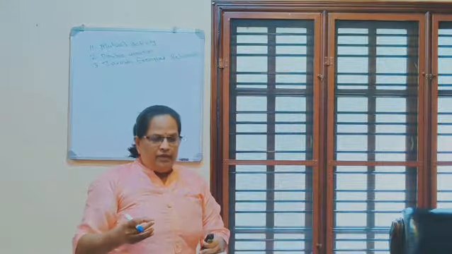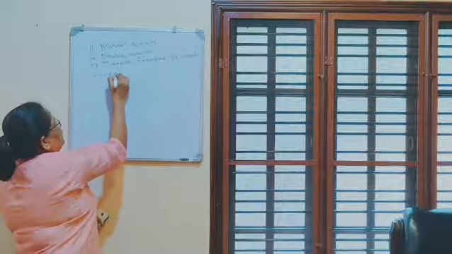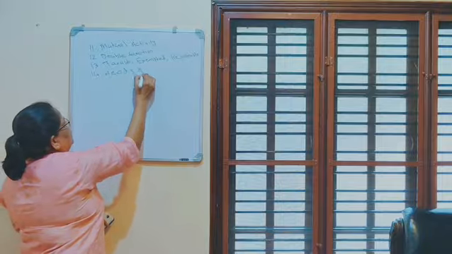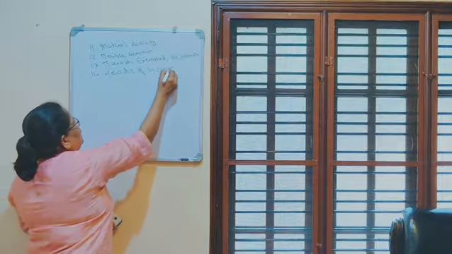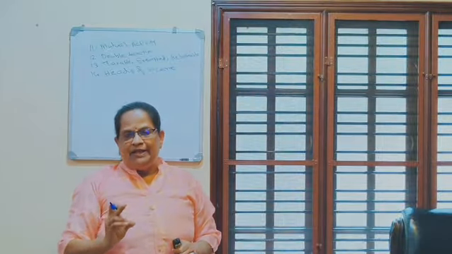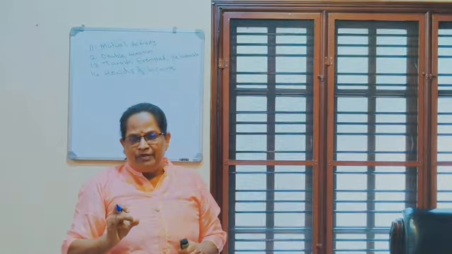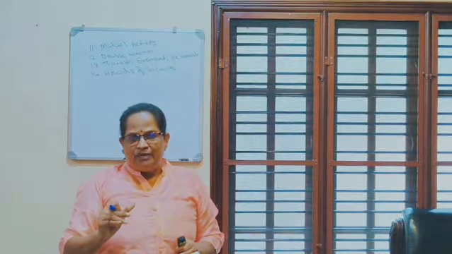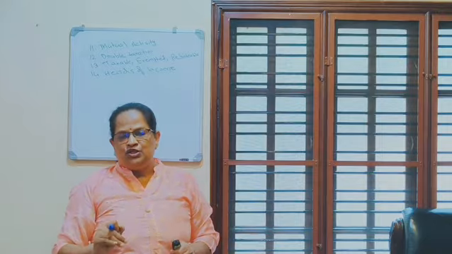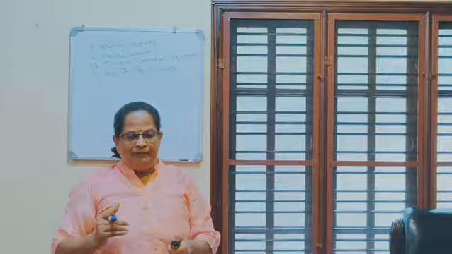Next point you have to remember: what are the heads of income? Income from salary, 5 heads are there. Income from salary, income from house property, income from business or profession, income from capital gain, income from other sources. These are the 5 heads of income we will be learning in detail.